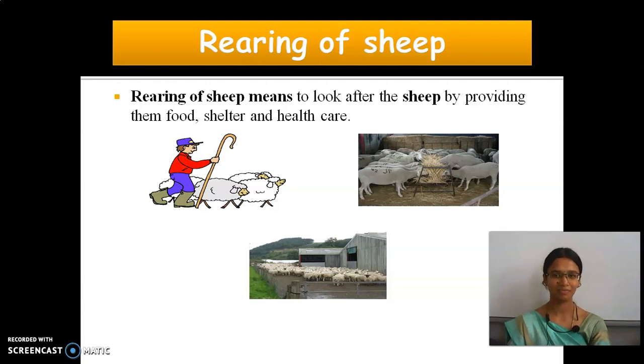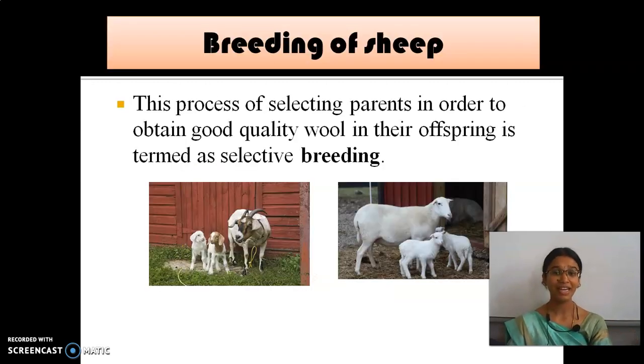Then breeding. What is meant by breeding? It is to multiply, to give birth to young ones. As I already said in the last class, selective breeding means selecting a particular category of parent.